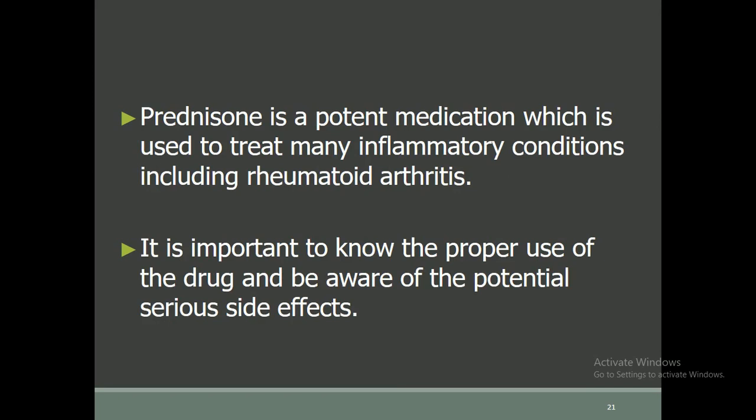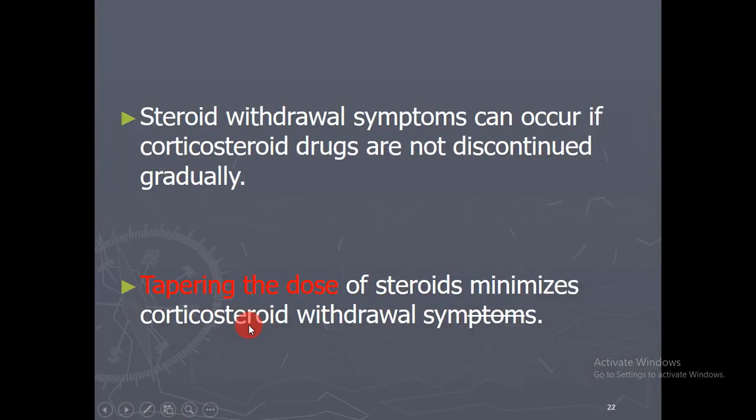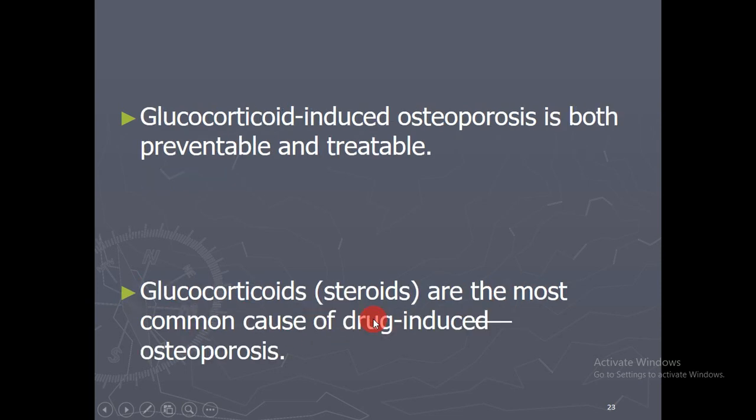Prednisone is a potent medication which is used to treat many inflammatory conditions including rheumatoid arthritis. So it is important to know the proper use of the drug and be aware of the potential serious side effects. Steroid withdrawal symptoms can occur if corticosteroid drugs are not discontinued gradually. So tapering the dose of steroid minimizes the corticosteroid withdrawal symptoms.